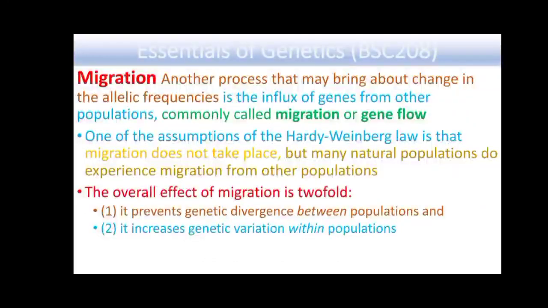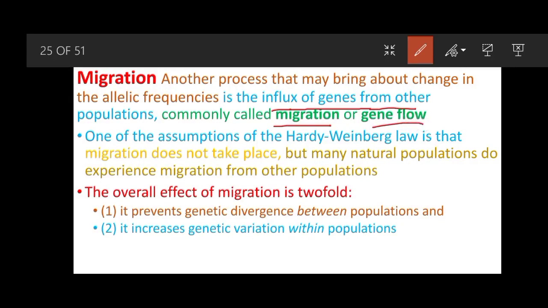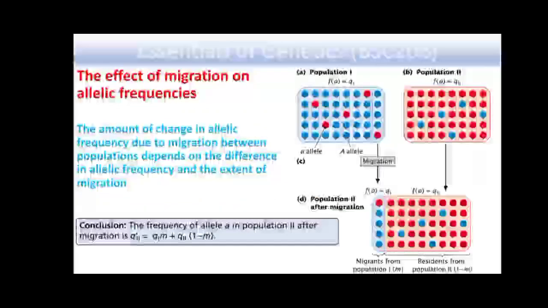Now next is migration. Another process that may bring about change in the allelic frequencies is the influx of genes from other populations. Commonly this is known as migration or gene flow, and one of the assumptions of the Hardy-Weinberg law is that migration does not take place, but many natural populations experience migration from other populations. The overall effect of migration is twofold: it prevents the genetic divergence between populations, and it increases genetic variation within populations.